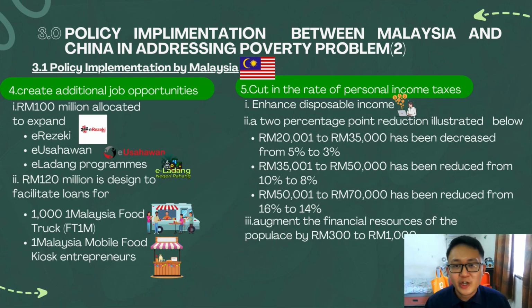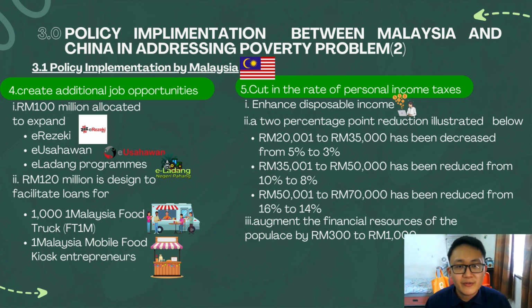Moreover, create additional job opportunities. 100 million ringgit allocated to expand e-Rezeki, e-Usahawan, and e-Learner programs. 120 million ringgit is designed to facilitate loans for 1,000 One Malaysia food trucks and One Malaysia mobile food kiosks entrepreneurship. So the next is the cut in the rate of personal income tax, which can enhance one's disposable income.